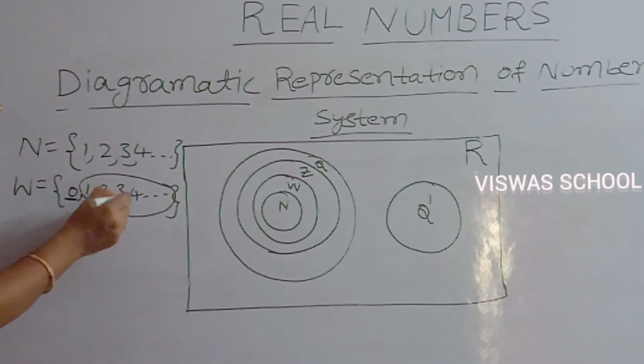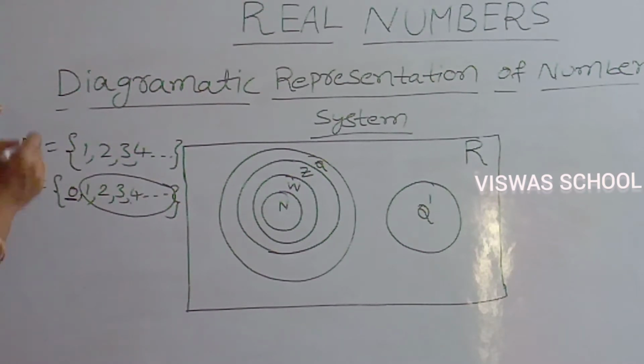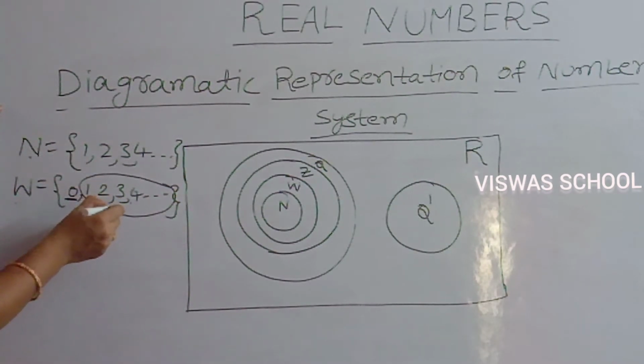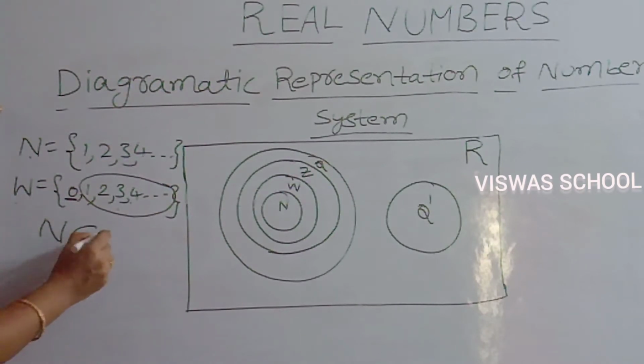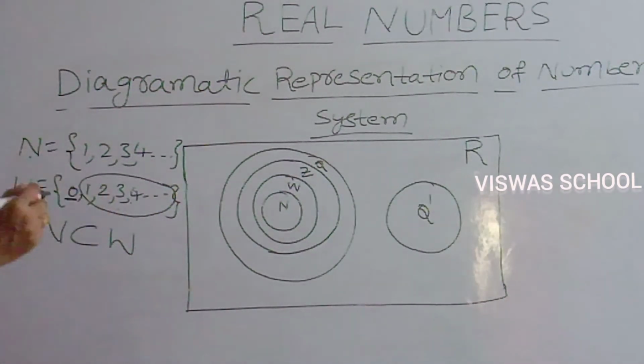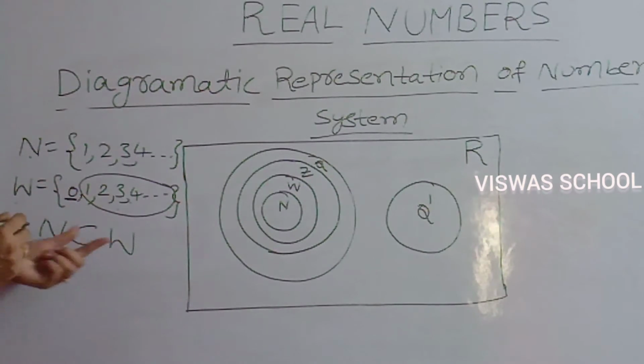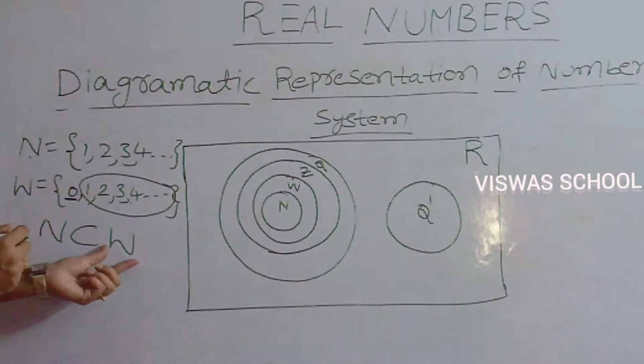All the natural numbers along with 0 are called whole numbers. That is, all the elements present in natural numbers are also in whole numbers. That's why N is a subset of W. That is, natural numbers is a subset of whole numbers.